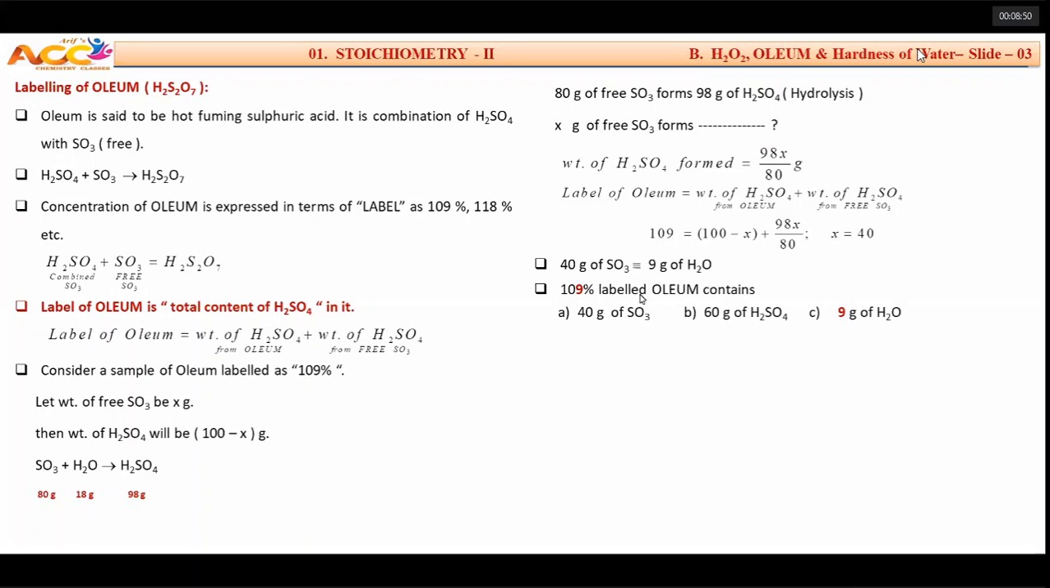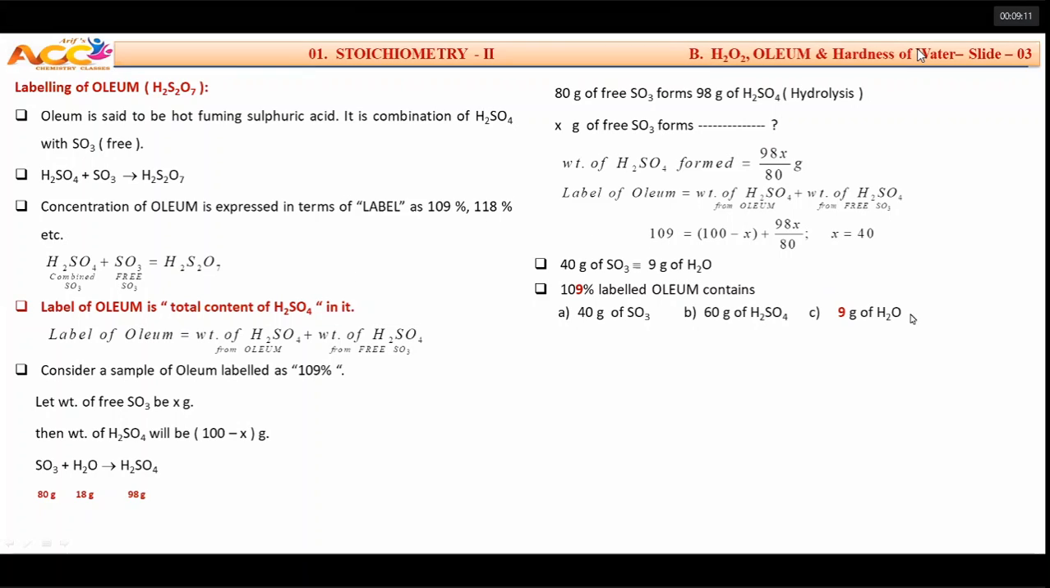Once you say 9 grams of water, see the equation. 18 grams of water reacts with 80 grams. 9 grams of water should react with 40 grams. Done. Sulfur trioxide is 40. Sir, out of 100, if this is 40, the remaining will be 60. All these calculations are fine. For understanding, it is important. For a lecturer, it is very necessary to explain all that.